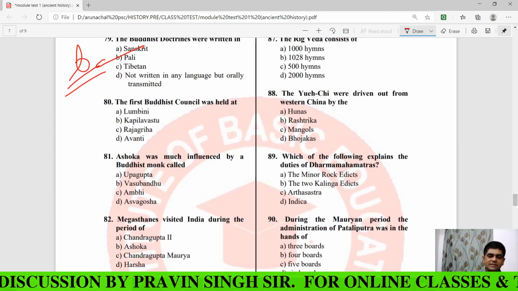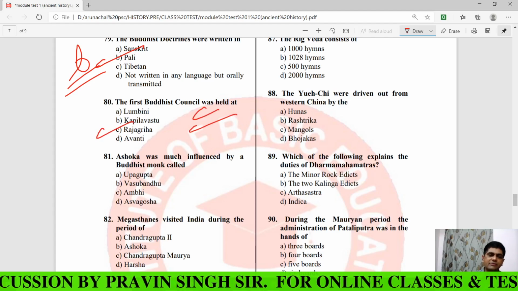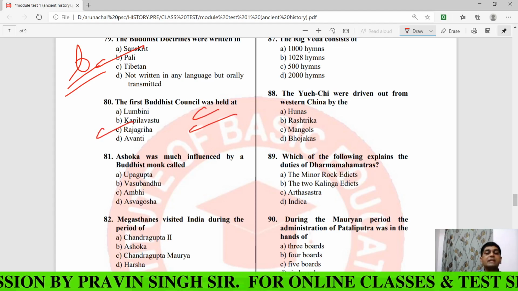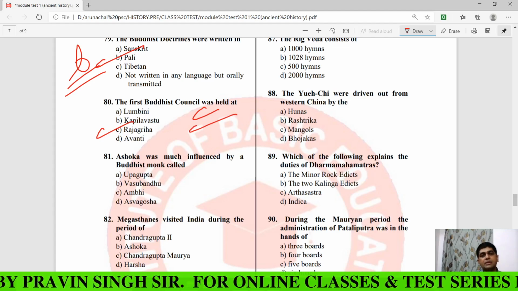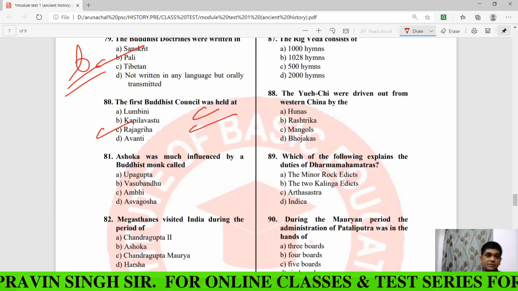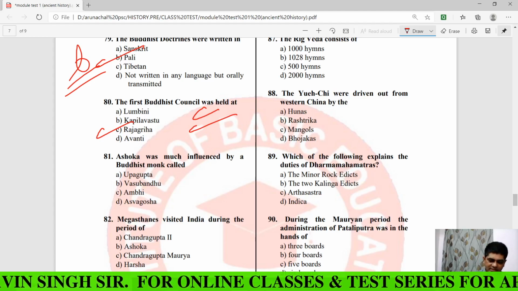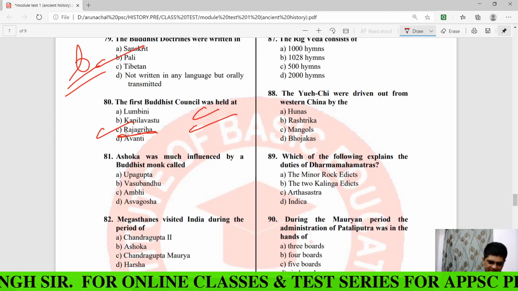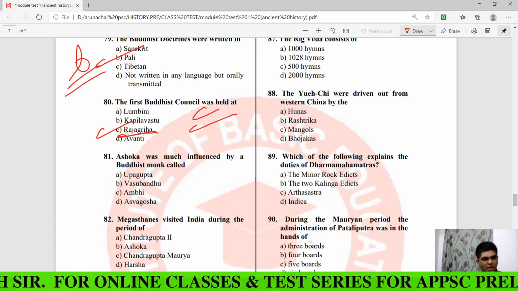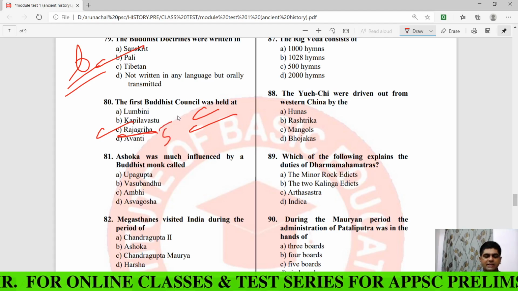Now, the first Buddhist council, once again a very important question, was held at which place? The answer is C, Rajgrih. And where is this Rajgrih? It is in South Bihar, and at that time it was the capital city of the Magadh Empire. This Rajgrih is also known as Giribraj. And it was surrounded by how many hills? Five hills, my dear.